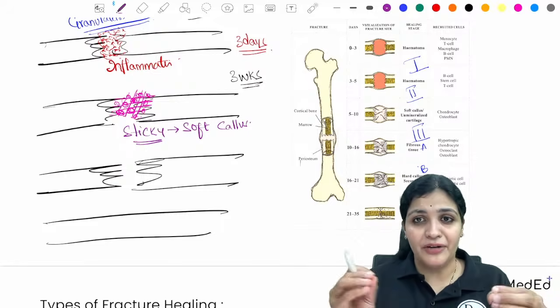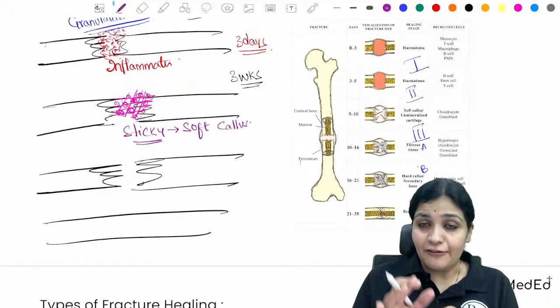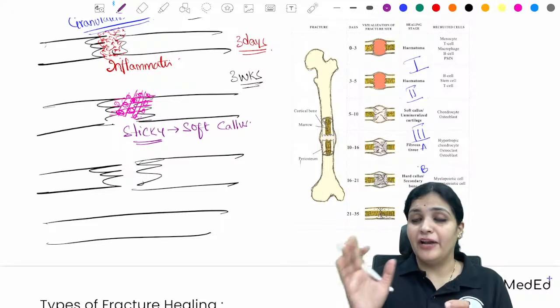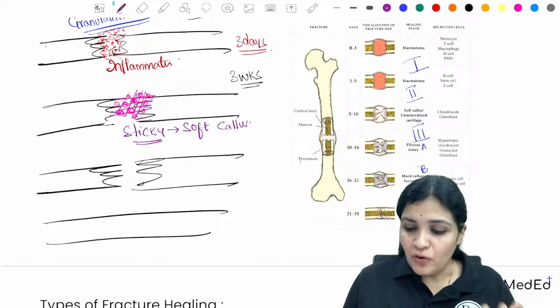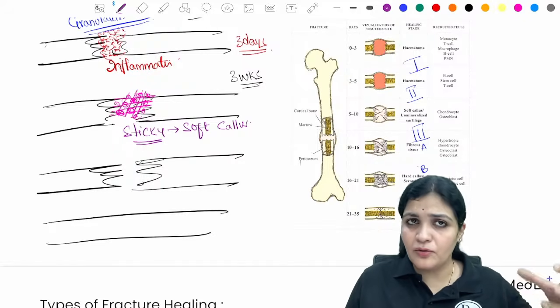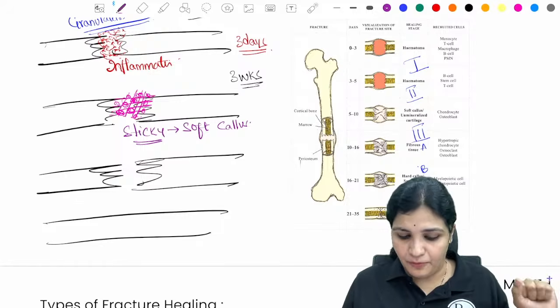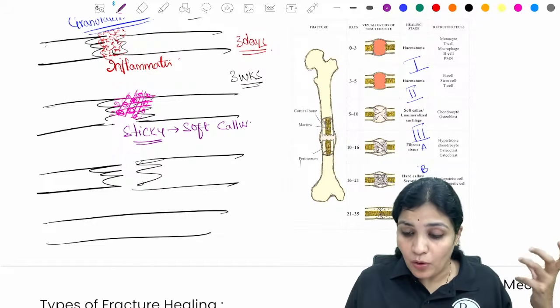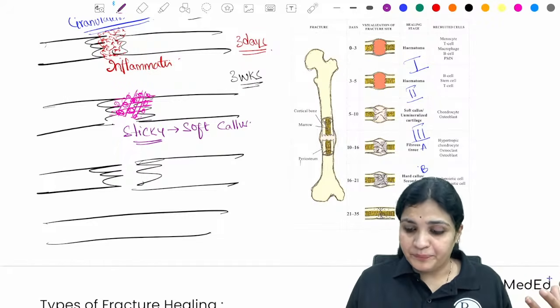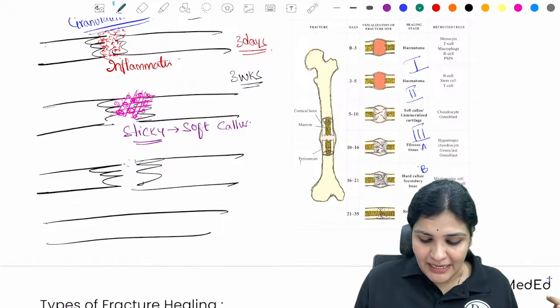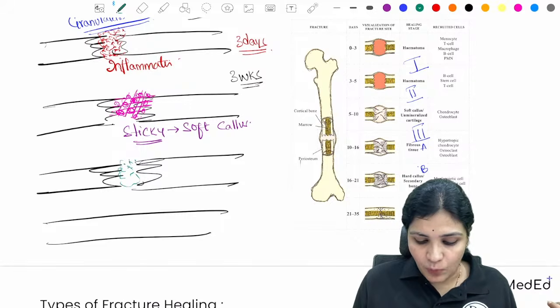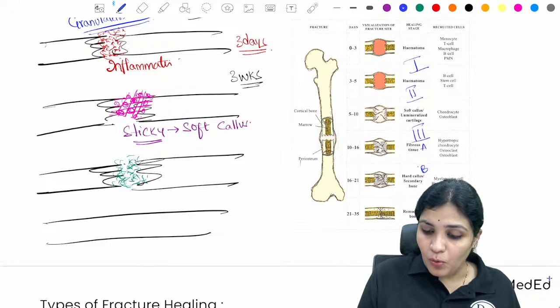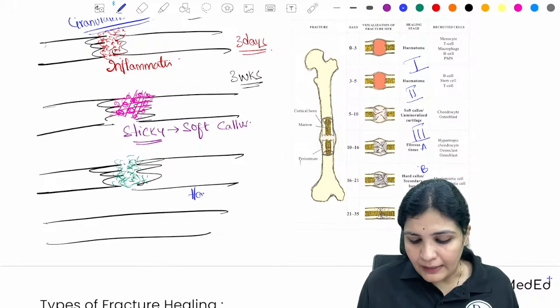Now your fracture fragments become sticky. Hence after 3 weeks the patients will have reduced pain, right? Because the fracture fragments are not very mobile as they were before. Now what happens? Now these chondrocytes get differentiated into osteoblasts. So this cartilage now is converted into bone. So this is an immature bone which is forming here. So this immature bone now becomes a hard callus.